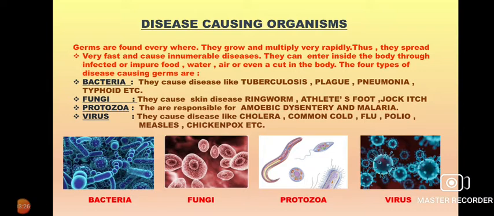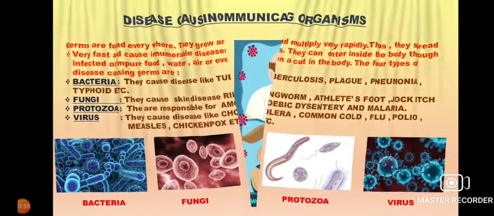So malaria happens due to a protozoa only. The last one is the virus. Viruses can cause diseases like cholera, common cold, flu, polio, measles, etc. All these deadlier diseases are caused by viruses. So these are the disease causing organisms.